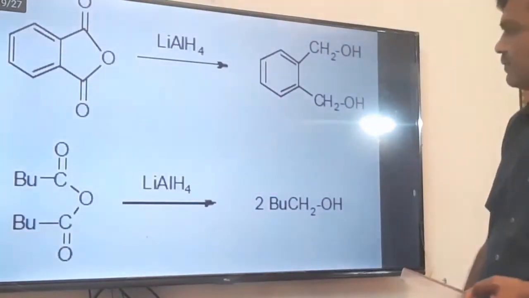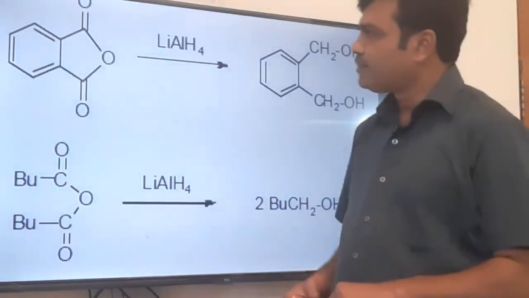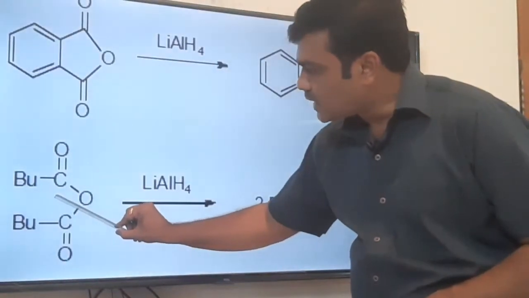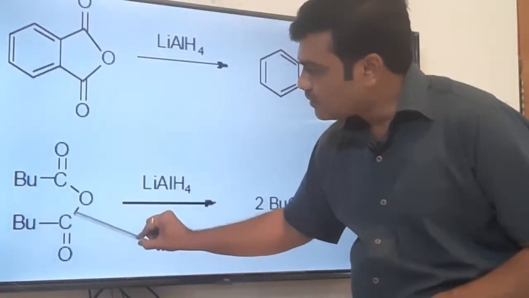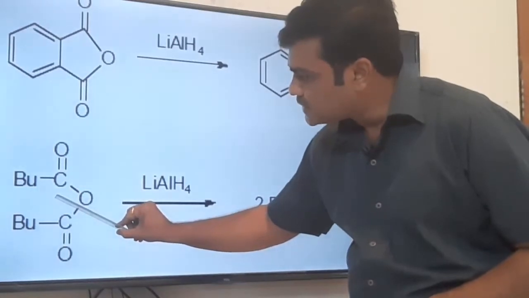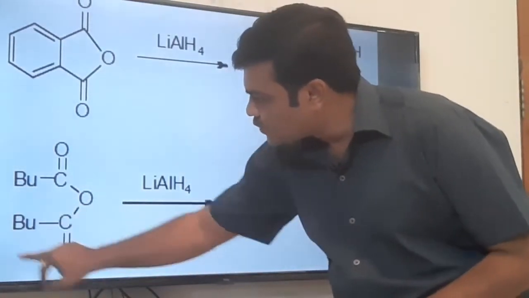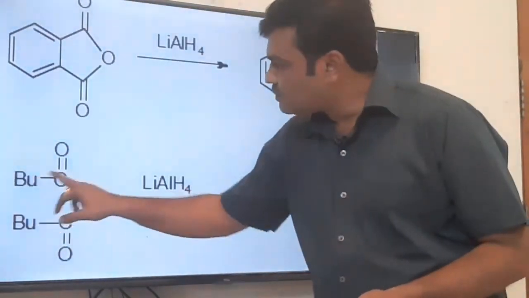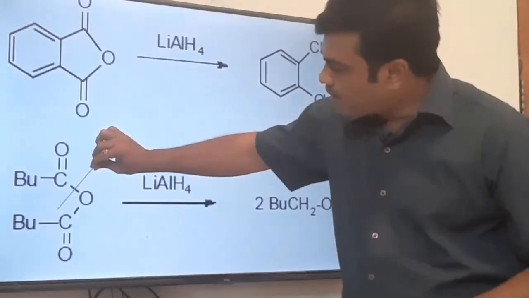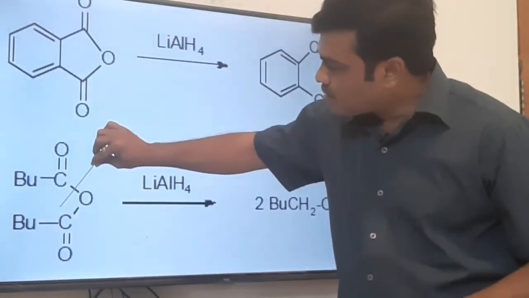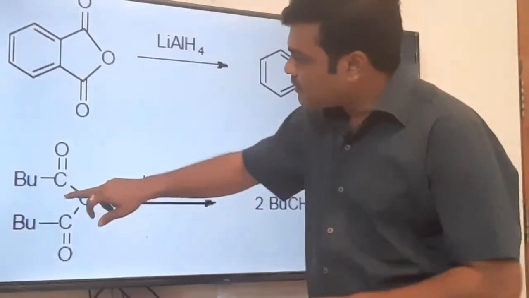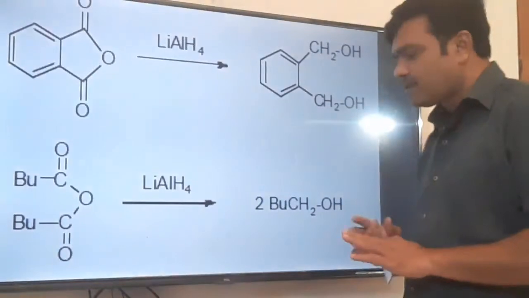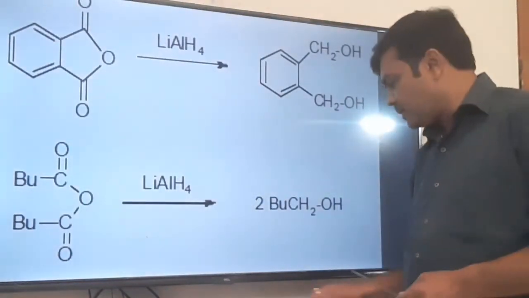This is another example of reduction of anhydride. It is a cyclic ring. Here it is an aliphatic ring. So carbon and oxygen bond cleavage takes place. This will reduce to CH2OH. So Bu means butyl group, Bu CH2OH, as well as this is also Bu CH2OH. This bond or this bond may also break, so the same will be the product, Bu CH2OH, and this is also Bu CH2OH. So in case of anhydride, we get the primary alcohol as a product.